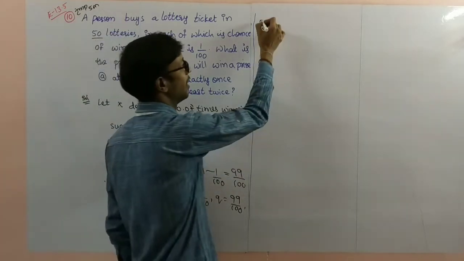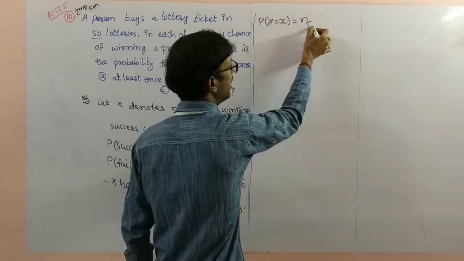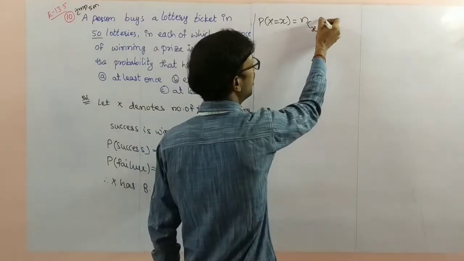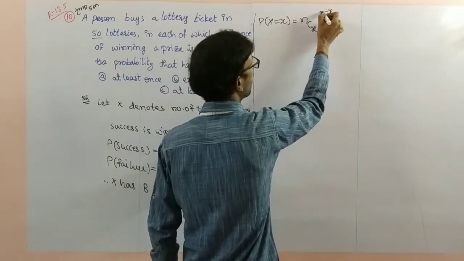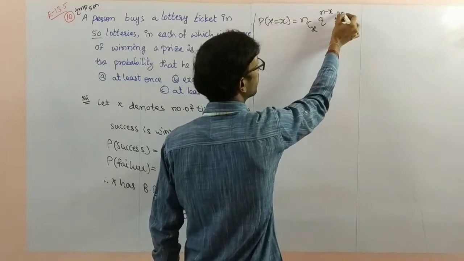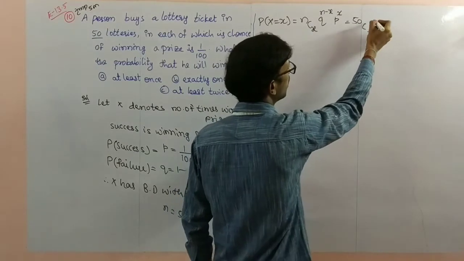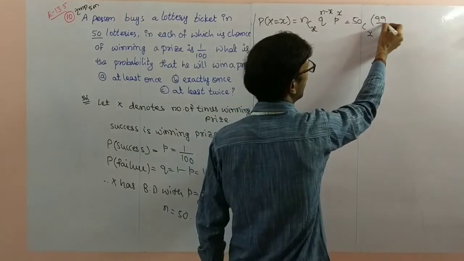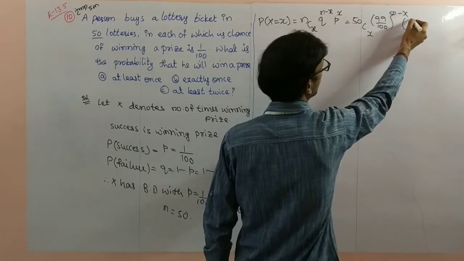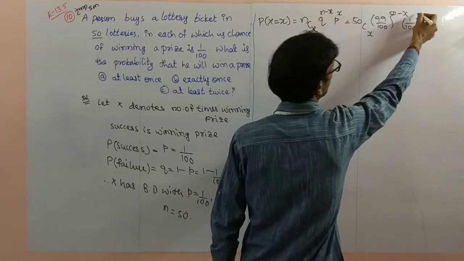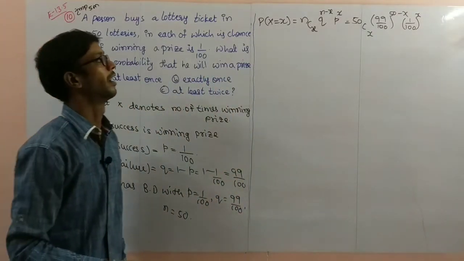So now we'll write the formula for the probability of x equal to x: nCx q power n minus x p power x. n is 50, so 50Cx, q is 99 by 100 power 50 minus x, 1 by 100 power x.